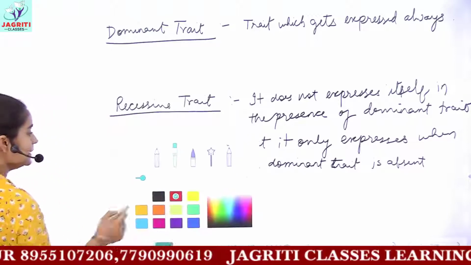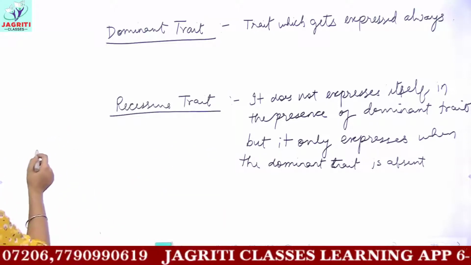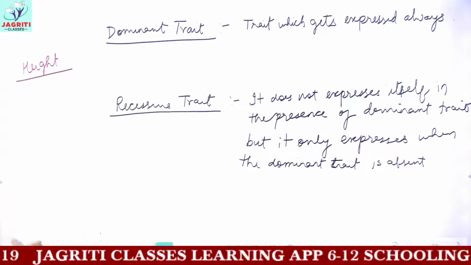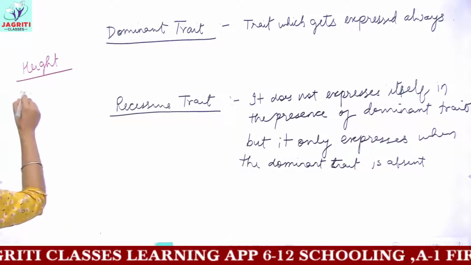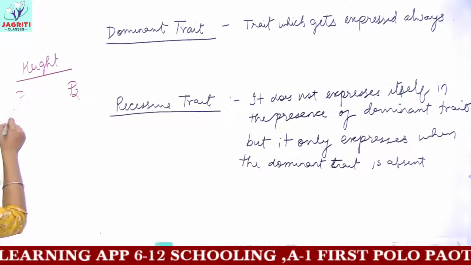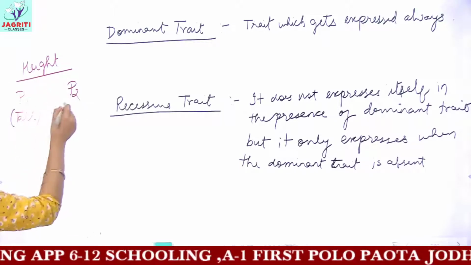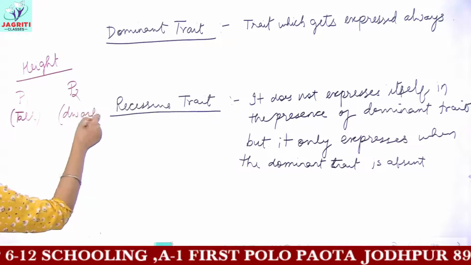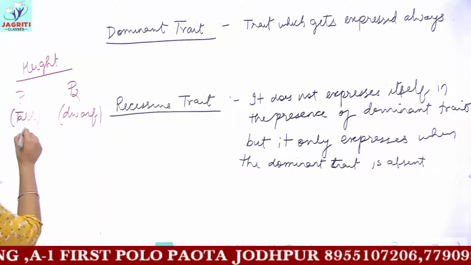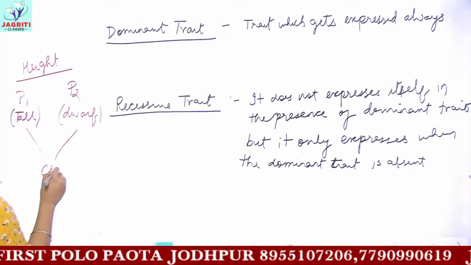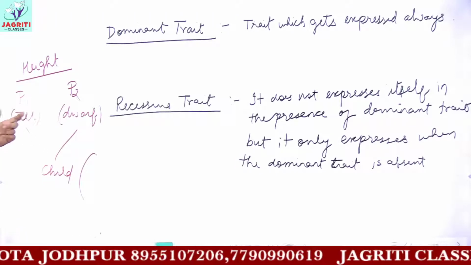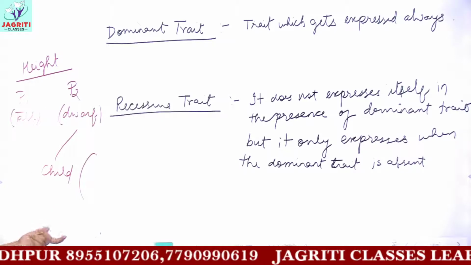Let's talk by an example. Okay? We take the example of height. Let's suppose you have parent 1 and parent 2, that is, you have two parents. First parent is tall and the next parent is dwarf, which means he or she has a shorter height. So if a child is being produced, how to know whether this child would be taller in height or would be dwarf?